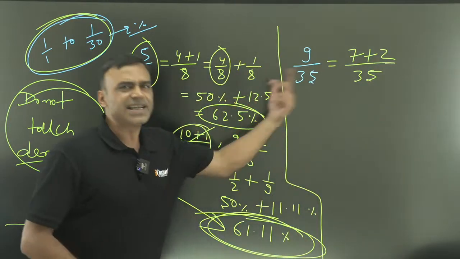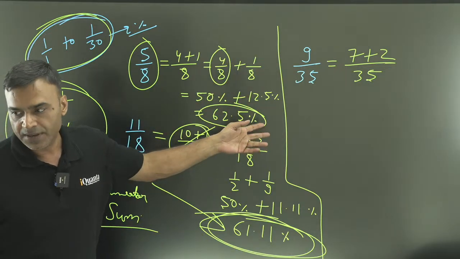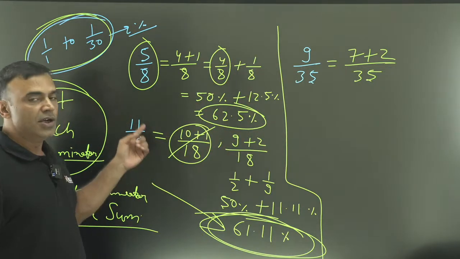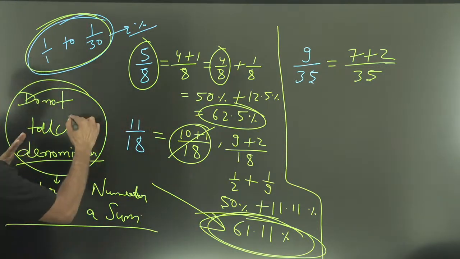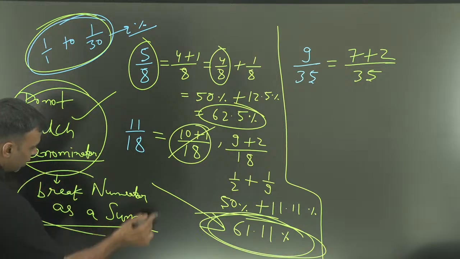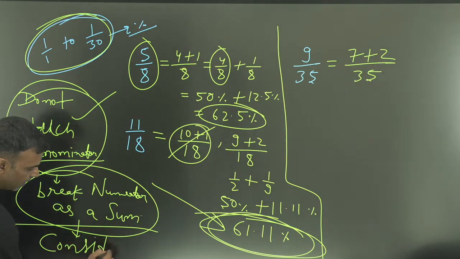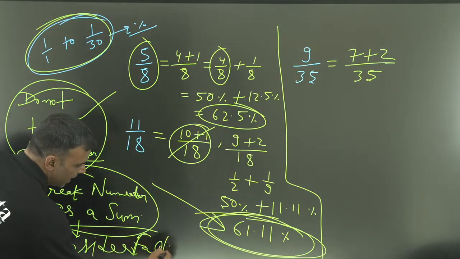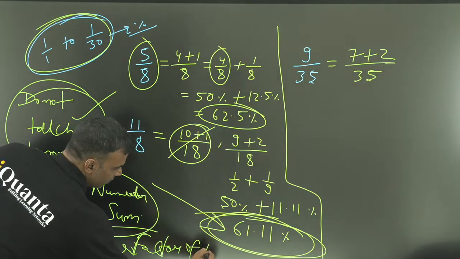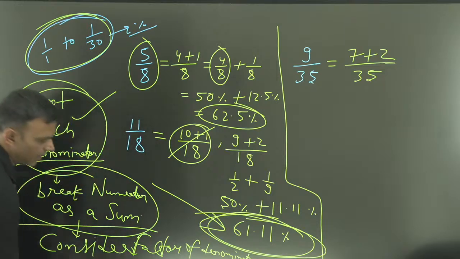You will always have a way out. Don't let the thought come into your mind that it is 9, or it is 11, so it won't work. No. You will always have a way out if you just keep the basic fundamentals in your mind: do not touch the denominator, break the numerator as a sum, and consider factors of the denominator. Write this down in your notebook. You will always have a direct way out.